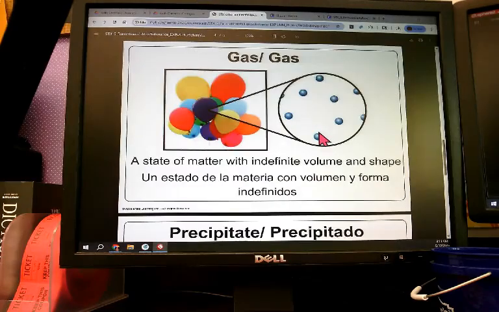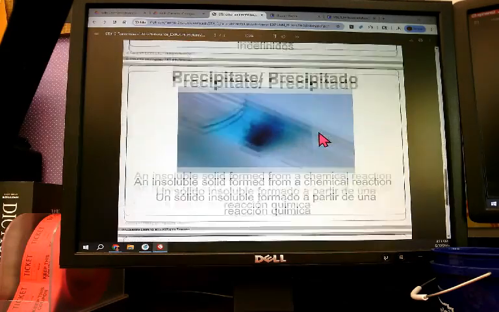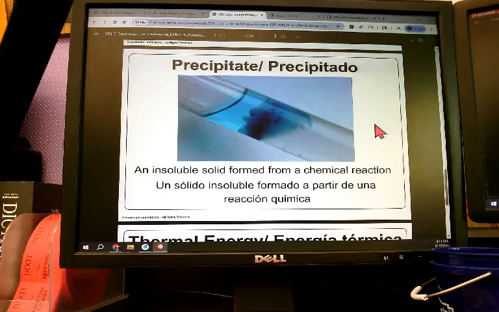I'm going to come back to gas. Sometimes something called a precipitate is formed. Everyone say precipitate. Precipitate. A precipitate is an insoluble solid formed from a chemical reaction. So all that is fancy in saying, you mix two liquids together and it makes chunks.